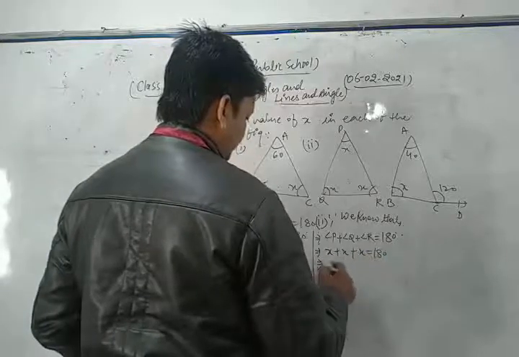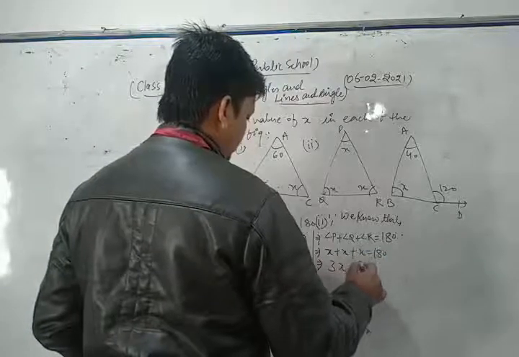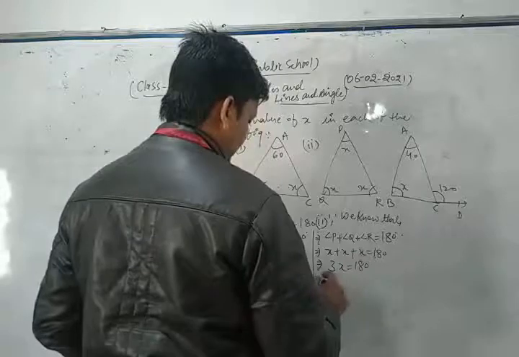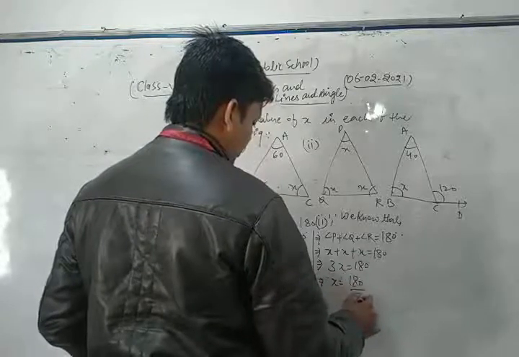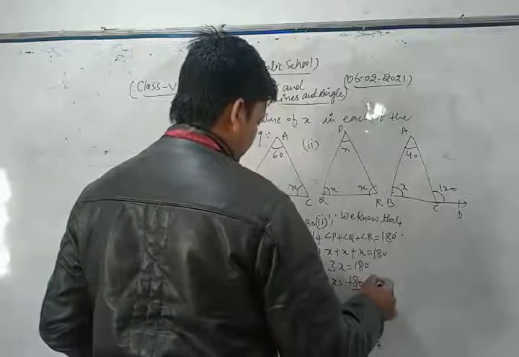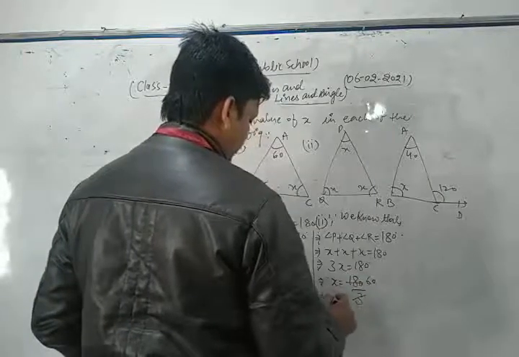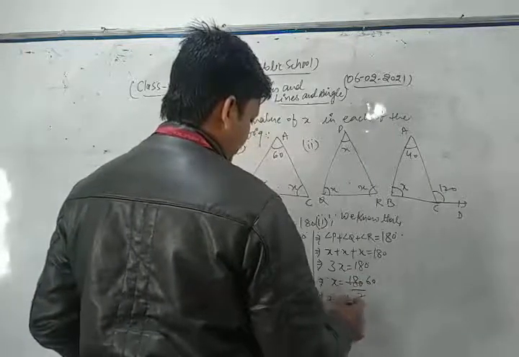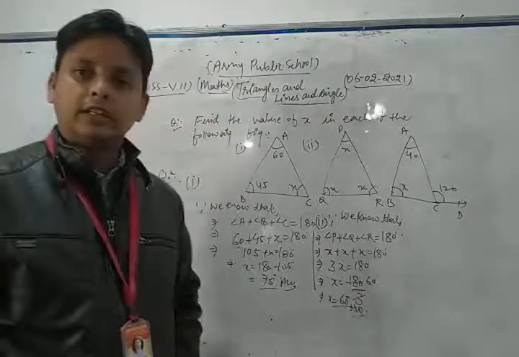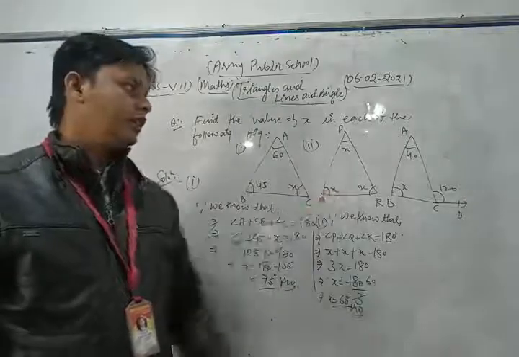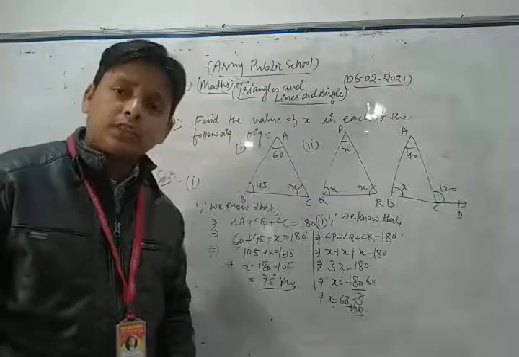That is, 3x is equal to 180. So x is equal to 180 upon 3. Thus the value of x is 60 degrees. So here each angle of triangle PQR is 60 degrees.